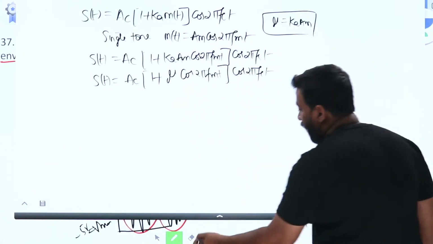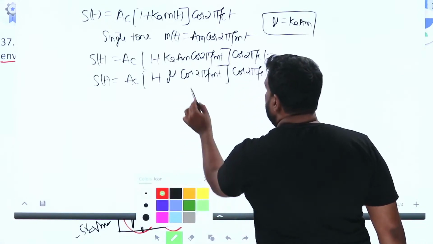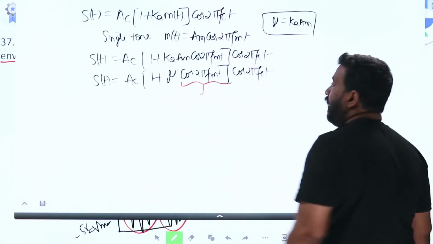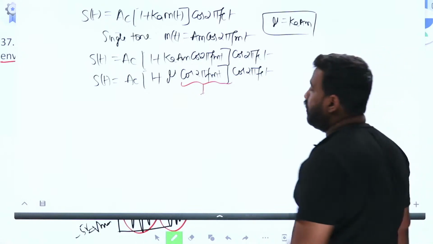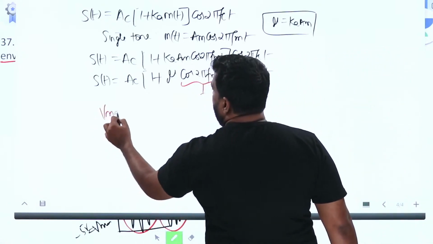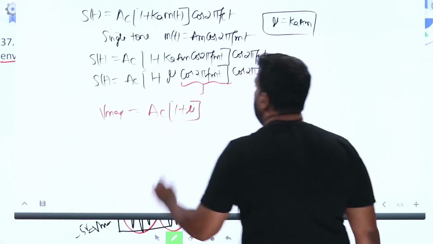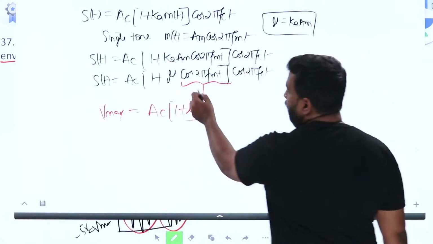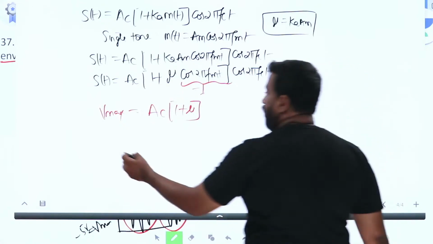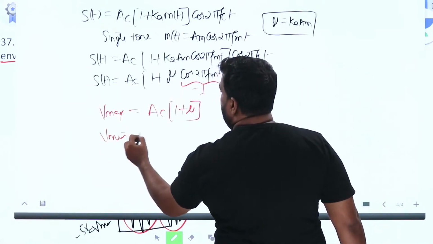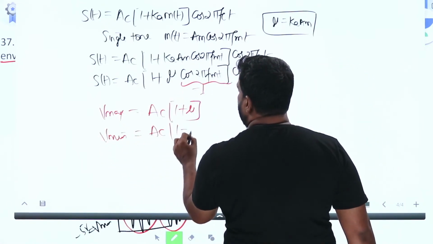Now if the cos 2 pi fmt value is 1, you get maximum amplitude. What is the maximum amplitude? Vmax. Maximum amplitude Vmax is AC into 1 plus mu. If this value is minus 1, you get the minimum value. Vmin is equal to AC into 1 minus mu.